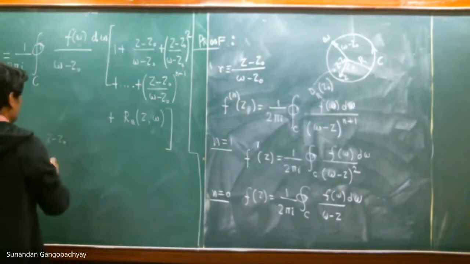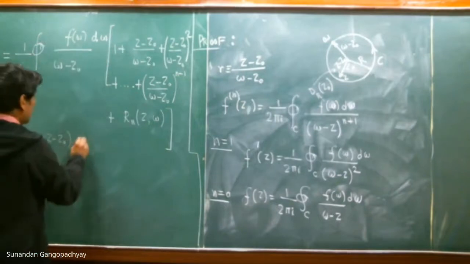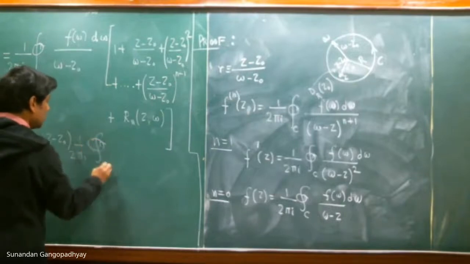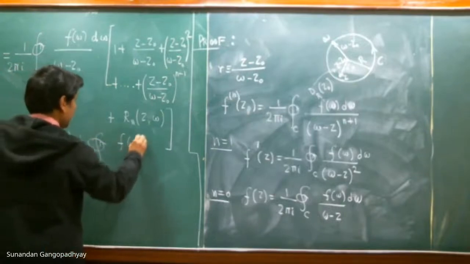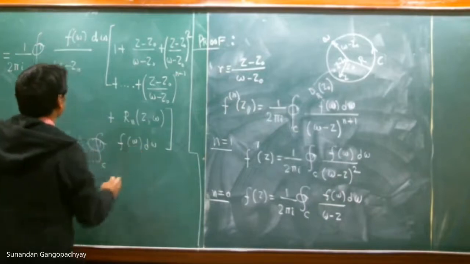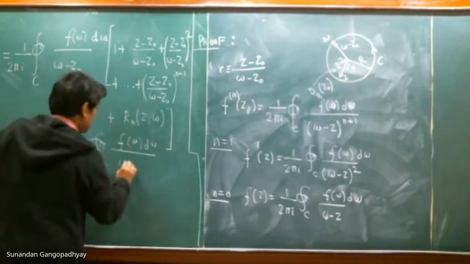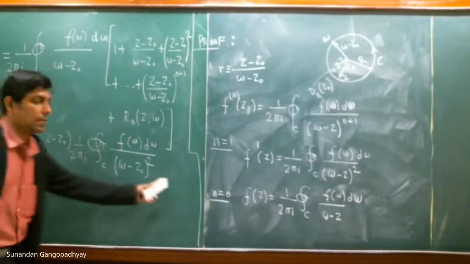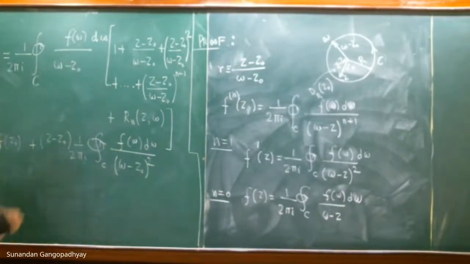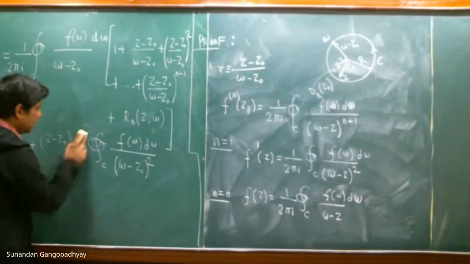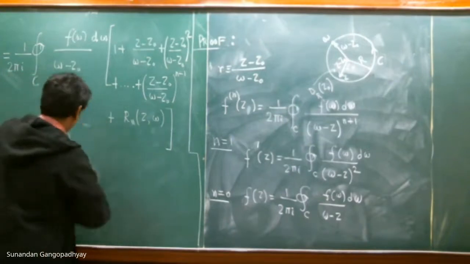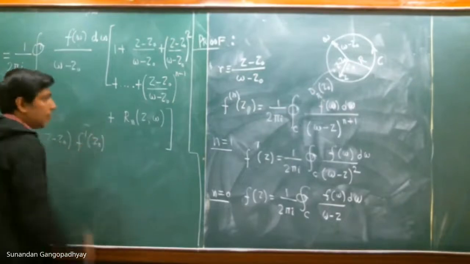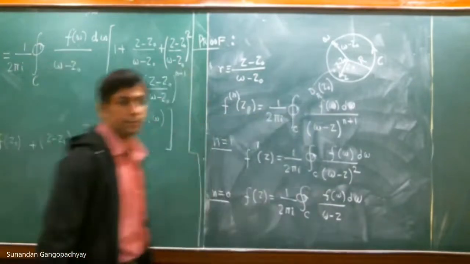Then we have 1 by 2 pi i, the contour integral over C of f(w) dw by w minus z naught whole square. What is this? This thing is nothing but f prime at z naught. We have just now proved this result.